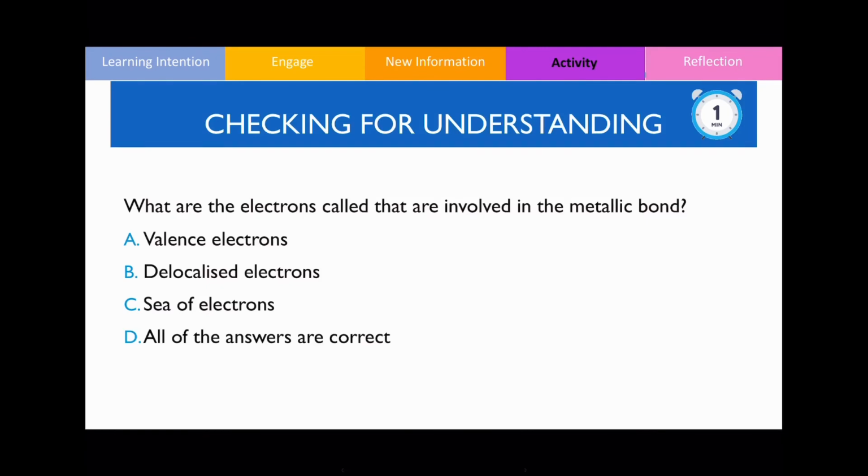Now that we've gone through all the content, I would now like you to answer the following questions. For this particular question over here, it reads, what are the electrons called that are involved in the metallic bond? So we know that a metallic bond is the force of attraction between the delocalized electrons and the metal cations, okay? Because we know delocalized electrons are made of valence electrons, that could be correct. This is still technically correct as well. We know that the delocalized electrons form a sea that surrounds or coats the structure. So therefore, the correct answer is going to be D. D is probably the best answer for this option.